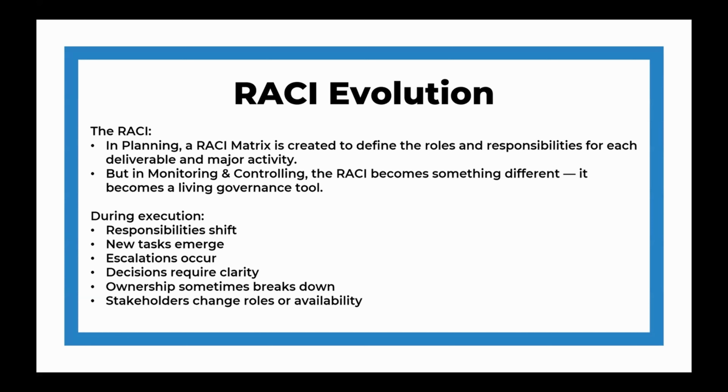During your project execution, your responsibilities may shift. New tasks will pop up. Ownership and leadership may actually change. Stakeholders may actually change roles, or their availability may dry up. There's a lot of different things that can happen with the resources on your project team. In fact, the longer the project, the greater the chance that one of these things may actually happen.